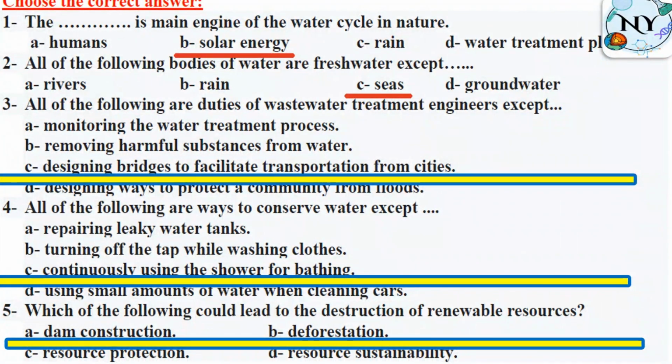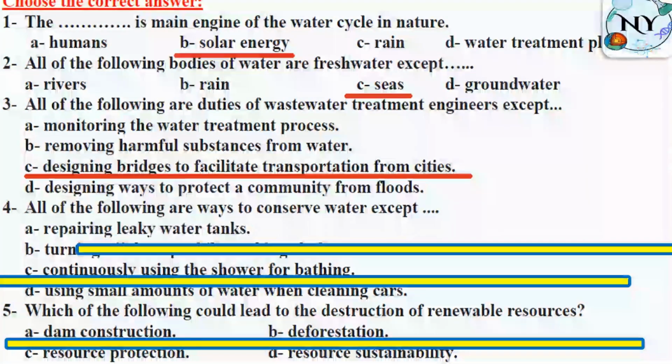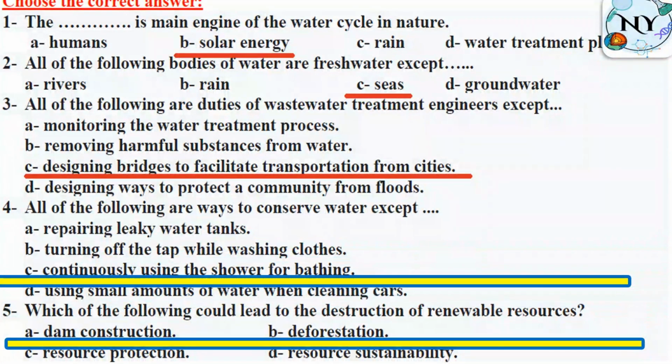So monitoring the water treatment process, yeah, they check all of the water treatment process. Removing harmful substances from water, exactly. Designing bridges to facilitate transportation from cities. No, this is the incorrect one. And to be sure, you can read also the last choice, which is designing ways to protect the community from floods, which is correct also.